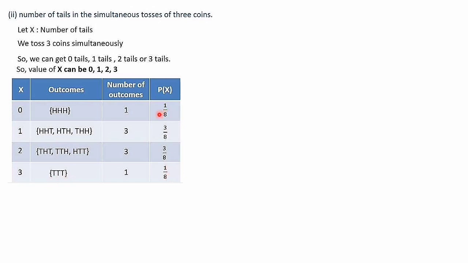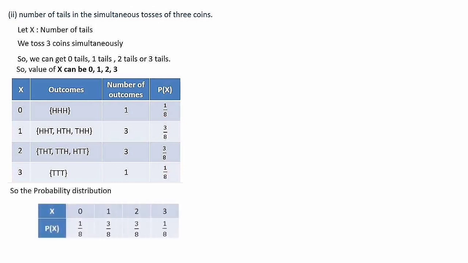This 8 comes from the total number of elements in the sample space, because we are tossing 3 coins. 3 coins means the total number of elements in the sample space is 2 power 3, that is 8. So from here we can collect the required data, that is x values and the corresponding probabilities, for making the probability distribution table. So x is equal to 0, 1, 2 and 3.